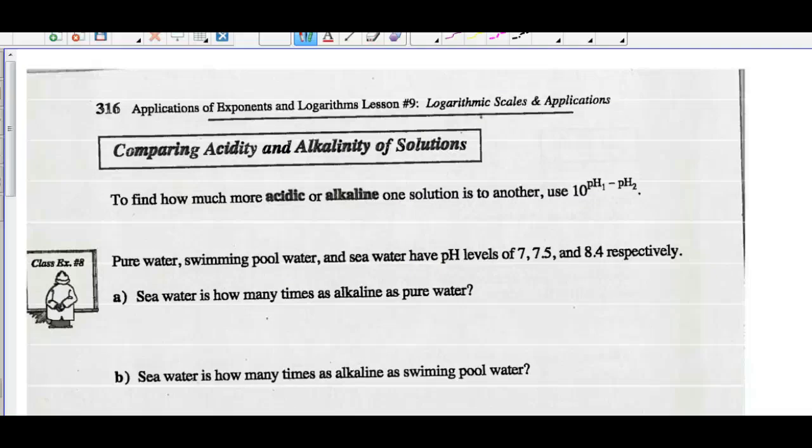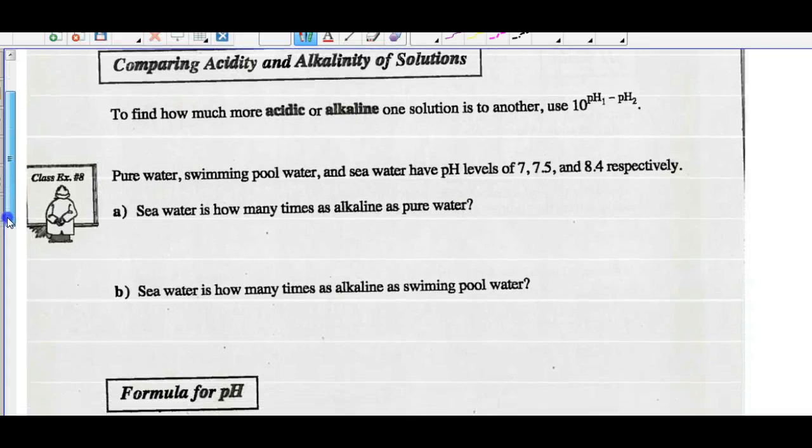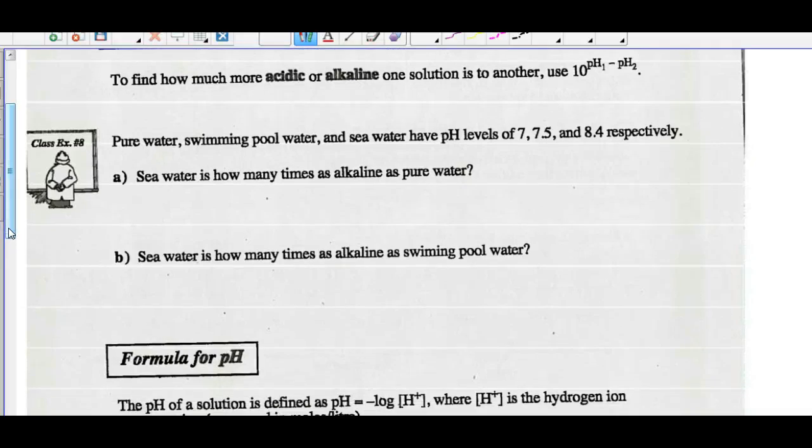Page 316 then. Let's compare acidity and alkalinity of solutions. Again, to find out how much more acidic or alkaline one solution is, we can use this comparison: 10 to the pH of 1 minus the pH of the second. Pure water, swimming pool water, and seawater have pH levels as given. Seawater is how many times as alkaline as pure water?